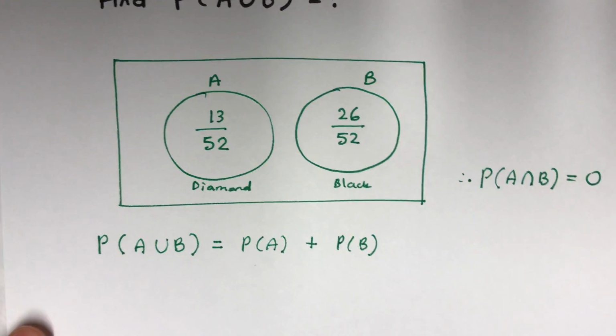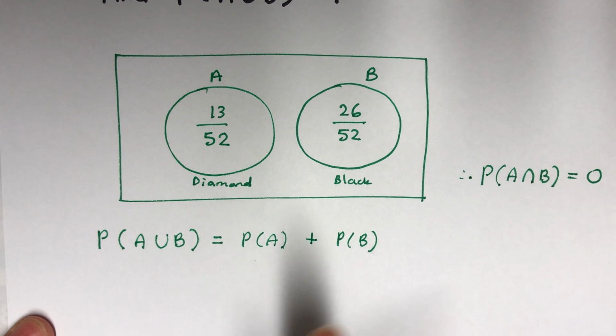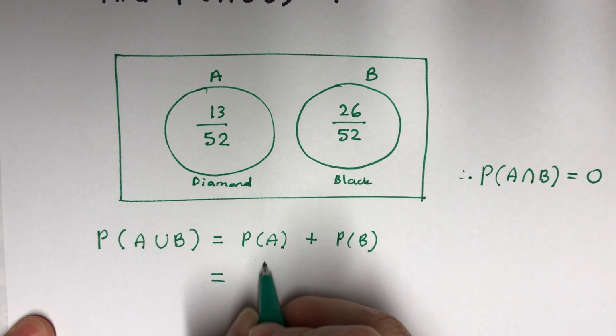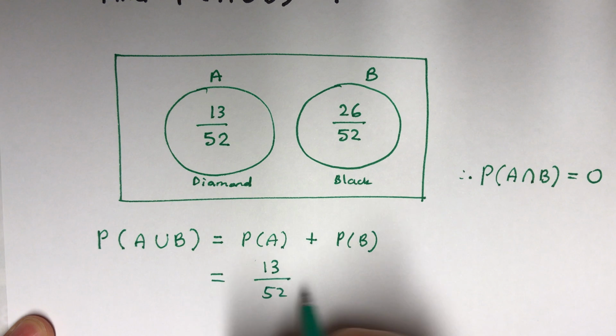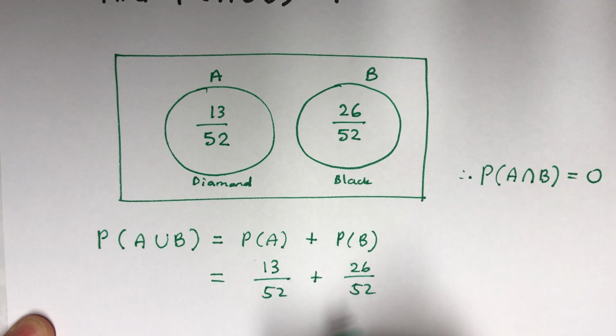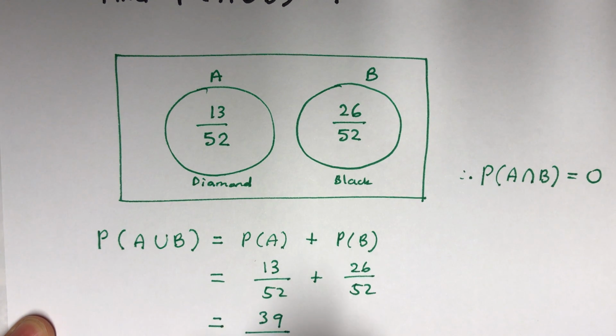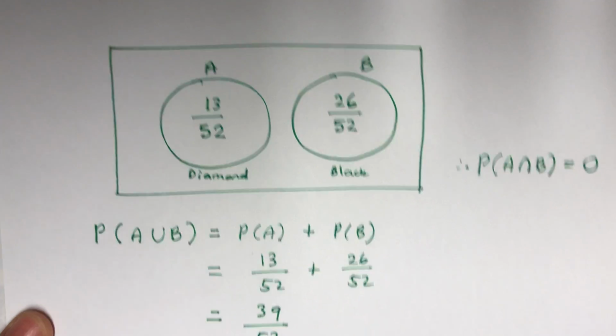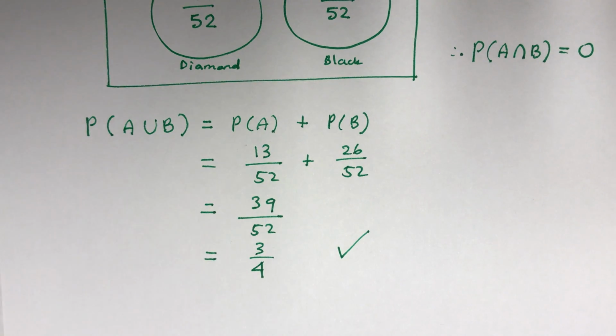So remember that. Then I do 13 over 52 plus 26 over 52, which is 39 over 52, simplified 3 over 4.